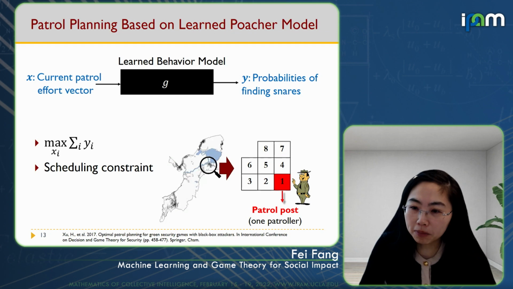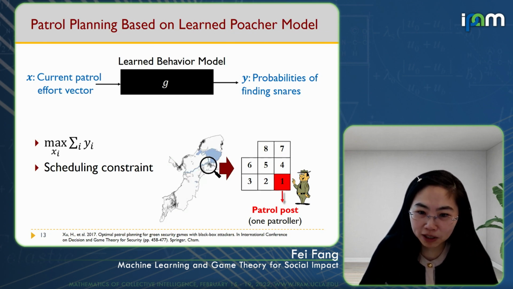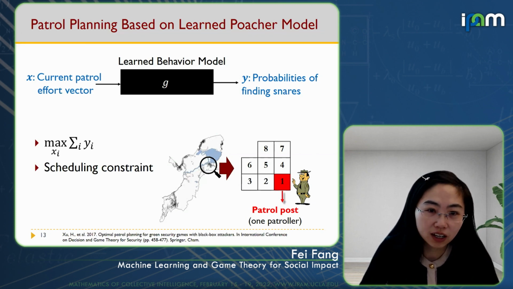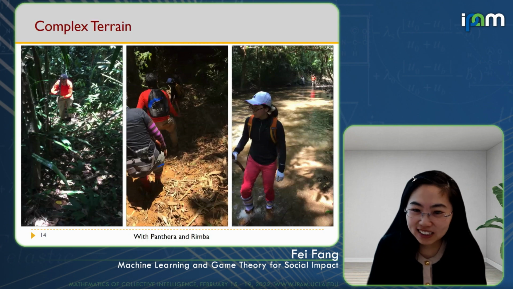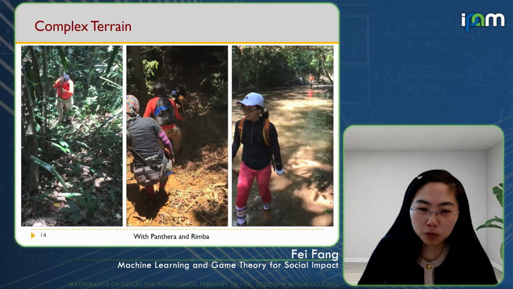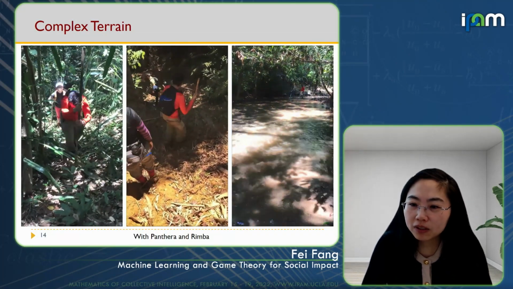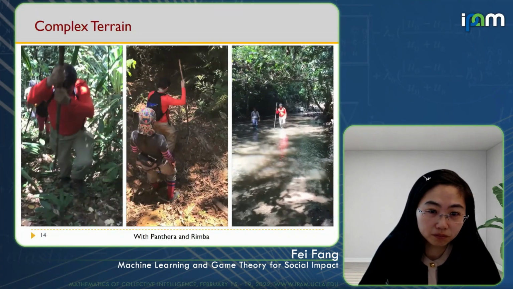It all sounds promising, but when we tried to present these suggested patrol strategies to the site managers of a conservation site in Malaysia, they told us that these kinds of routes are not feasible in practice. To understand why, we went to Malaysia and conducted trial patrols in the jungle. This firsthand experience tells us that the terrain here is so complex that we just cannot simply tell the patrollers to move from one grid cell to a neighboring grid cell.